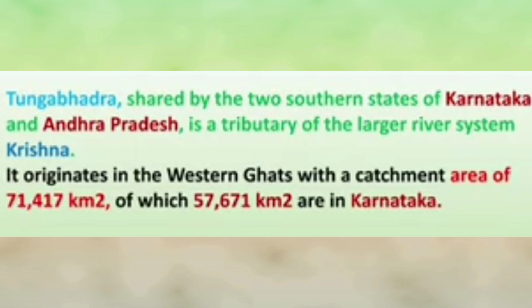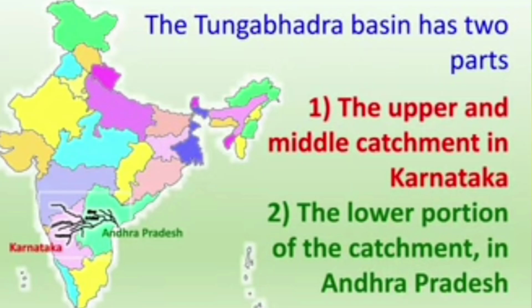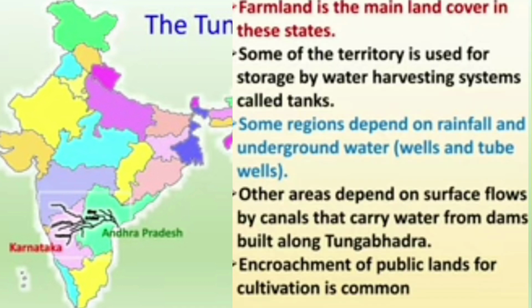The Tungabhadra basin has two parts. First one is the upper and middle catchment in Karnataka. Second one is the lower portion of the catchment in Andhra Pradesh. According to official statistics, farmland is the main land cover in the states.